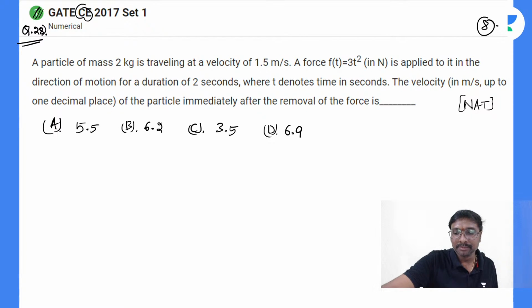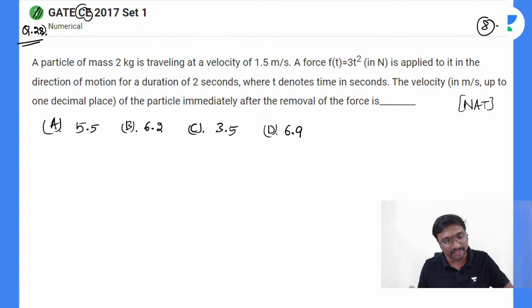But on YouTube, people are not coming for GATE PYQs. Only one or two persons are coming regularly. So that is why I am changing it to SSC JE. In special classes for the Unacademy app, I will be going with GATE PYQs only, but here I will be doing like this.